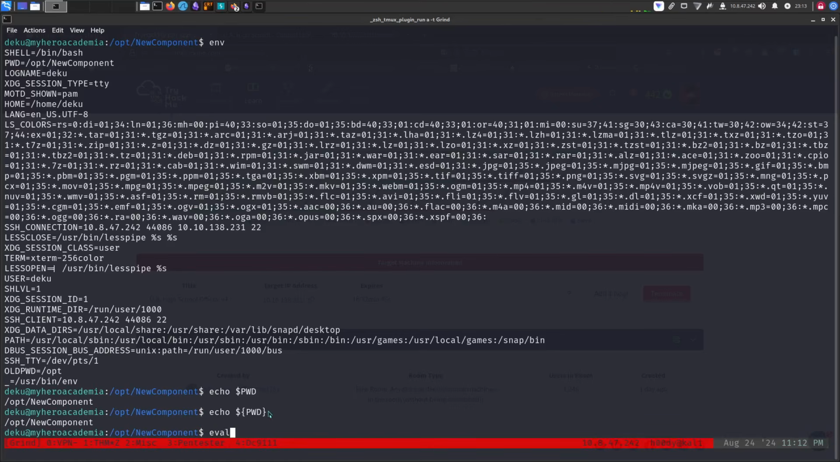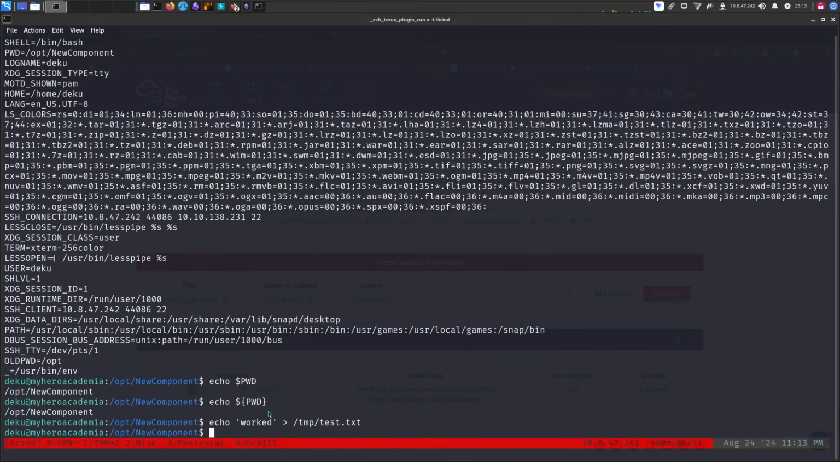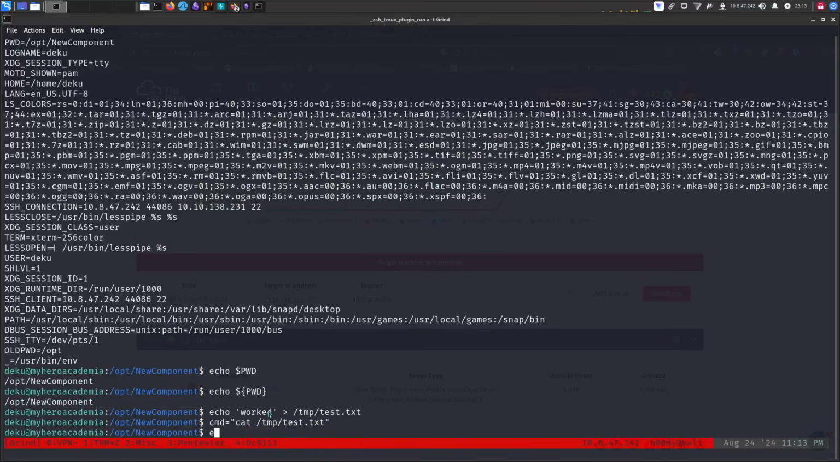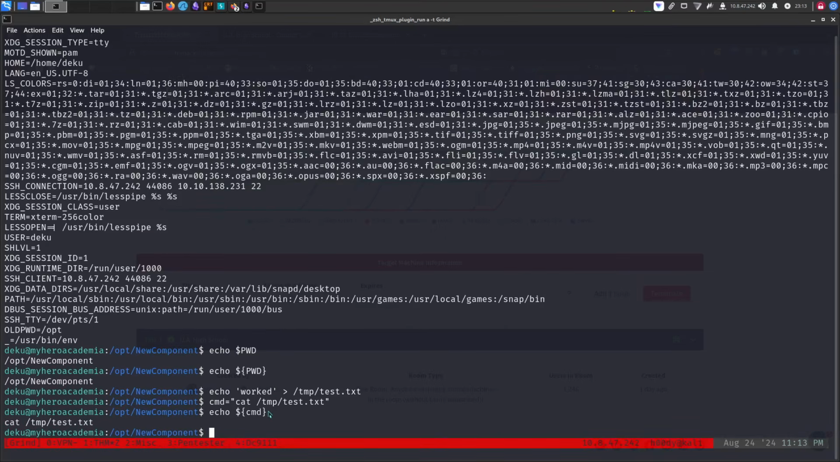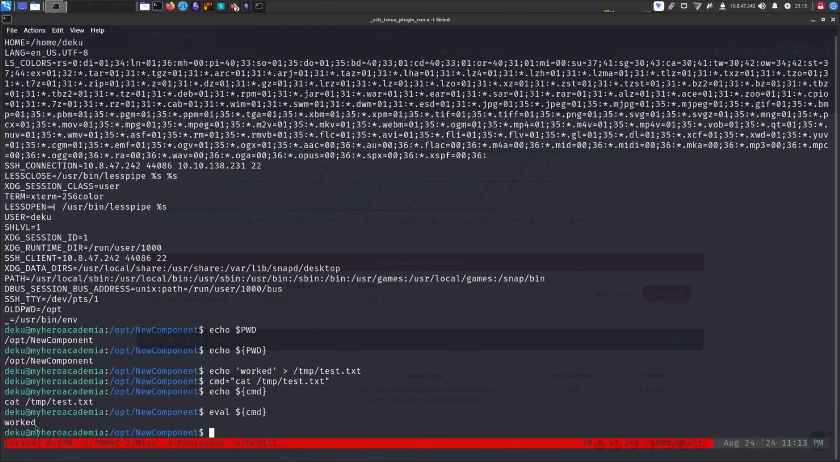And what eval does, take a look at it. If I just do echo worked into temp test.txt, okay, and now I make another variable like cmd, and put its value to cat temp test.txt, right? Now if I run echo on cmd, it will say the cmd variable has this value. But if I run it using eval, as it's running in that feedback.sh, it will actually cat that file. Okay, so basically we can run commands using eval.